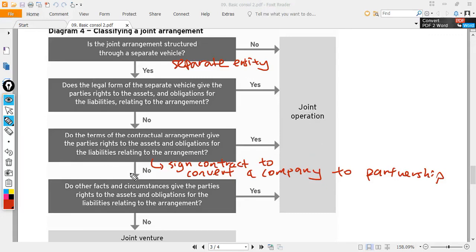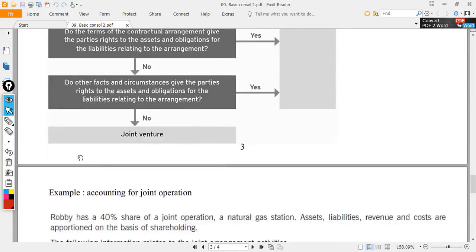If you say no, we don't have such a contract, then we ask the last question. Do other facts and circumstances give the parties rights to the assets and obligation for the liabilities relating to the arrangement? So these so-called other facts and circumstances, just to see, is there any other evidence that they want to convert the company to the partnership? If you say yes, there is certain evidence to show that they want to run it like a partnership, then it is a joint operation. If still no, then it is confirmed the parties want to run it as a separate vehicle. That is a joint venture, where the accounting will follow the associate accounting.